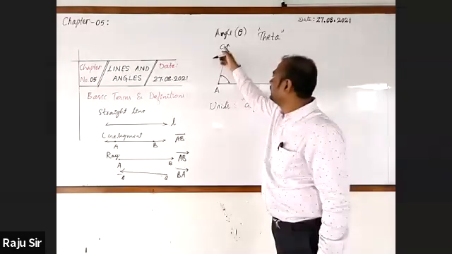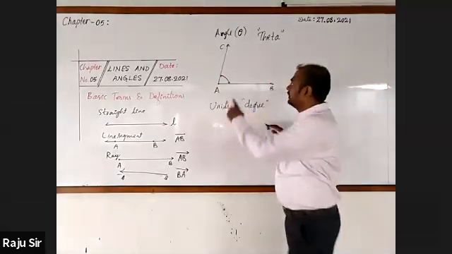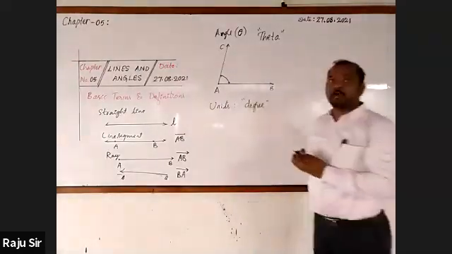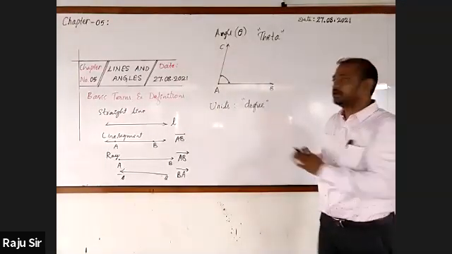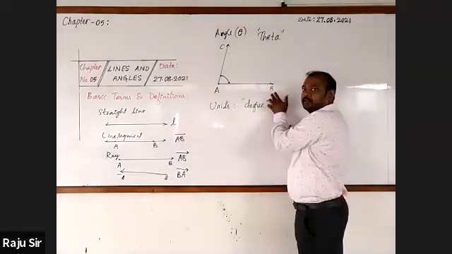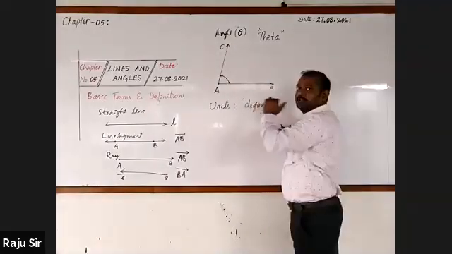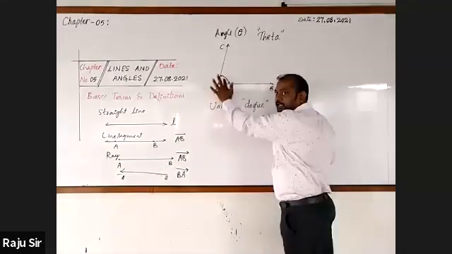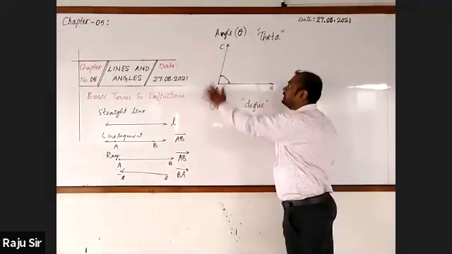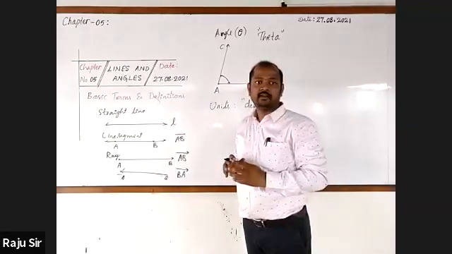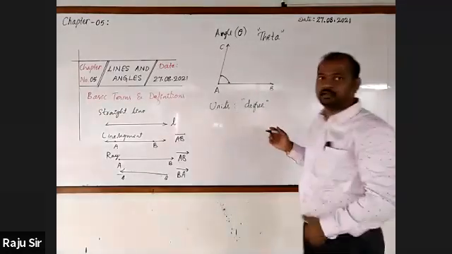Here there are 3 points A, B, and C. At which point is the angle formed? A. What do you call AB? Ray. These two rays are with respect to angle A. So AB and AC are called arms of the angle or sides of the angle.